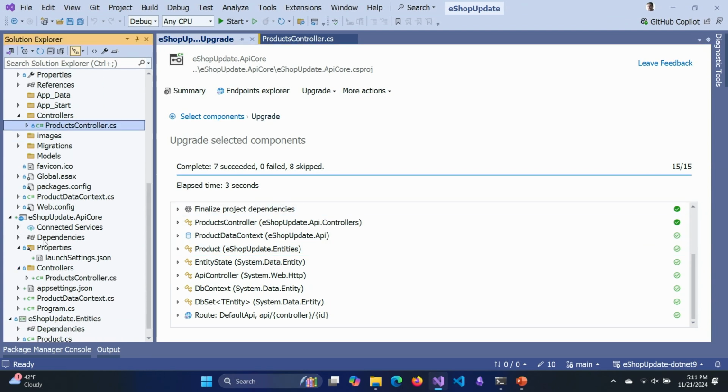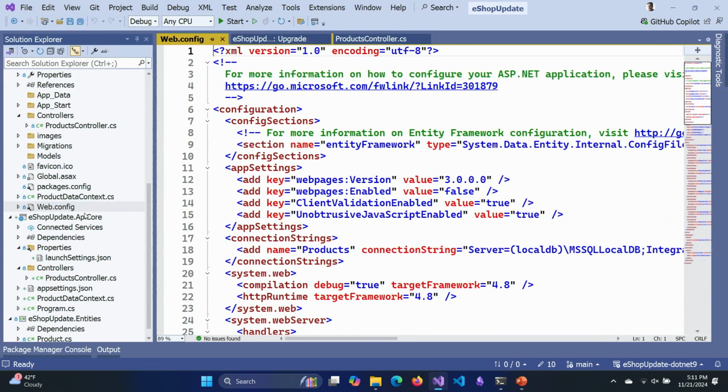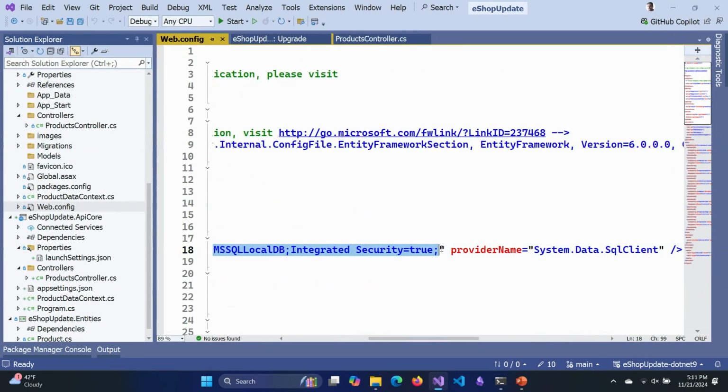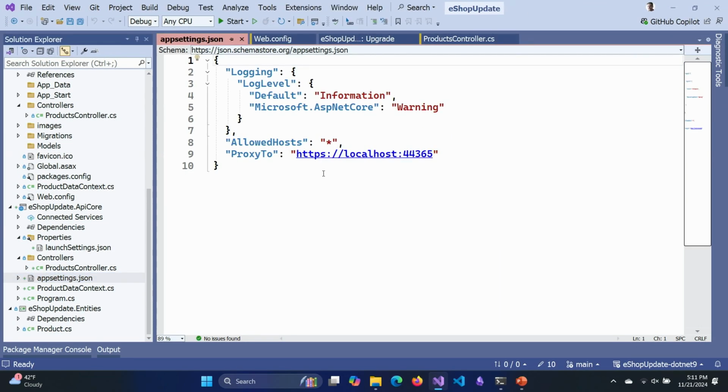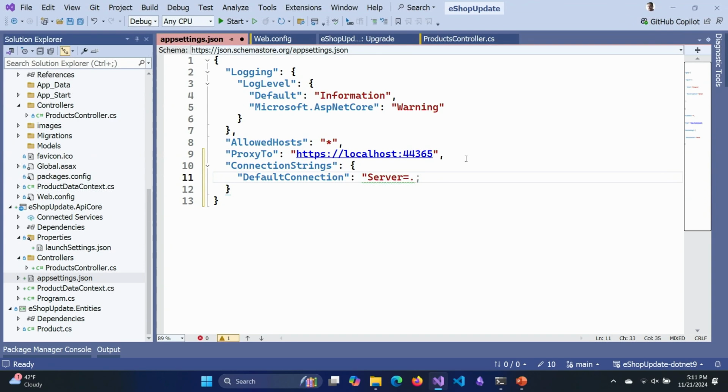And you can see down here in the API core, there's my products controller. I also need to bring over my database connection string, right? So here's the database connection string. It's called products. So I'll just copy this. And we need to put it in the same place inside of our app settings. All right, no big deal. So we'll just create some connection strings. And no, I appreciate your enthusiasm here, Copilot, but that's not it, no. This is called products. And we're gonna just punch that in there.